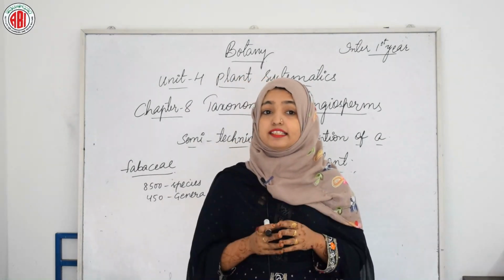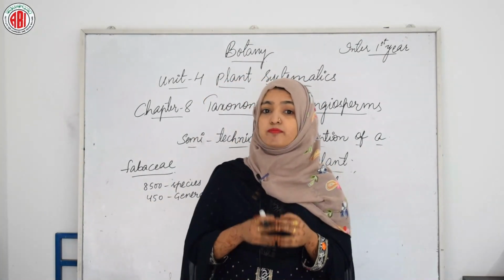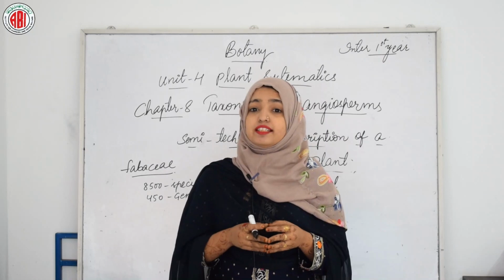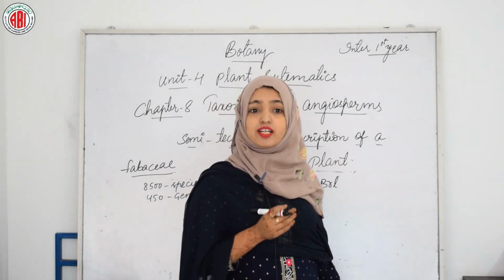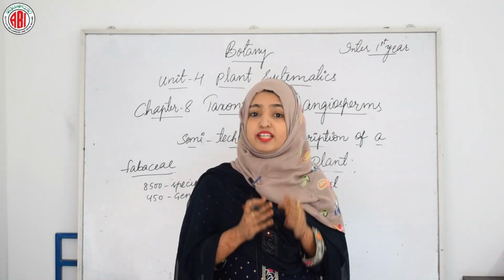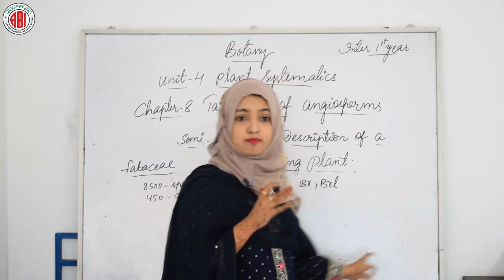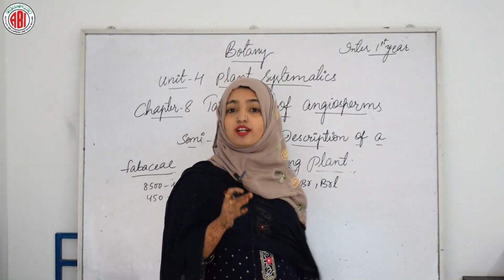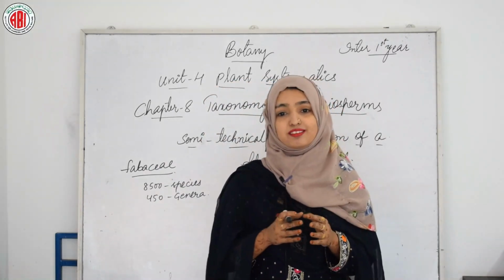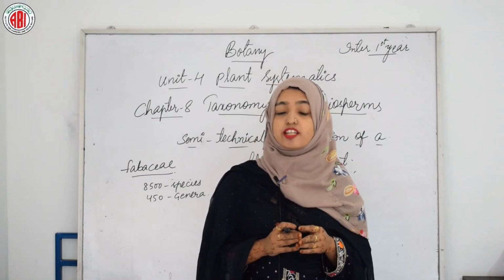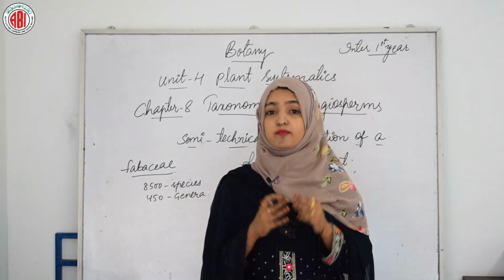So coming to the calyx, it will have 5 sepals and it will be gamosepalous, valvate or imbricate aestivation can be seen, and the odd sepal is anterior. And coming to the corolla, petals are 5 in number and it will be polypetalous, papilionaceous, consisting of a large posterior petal that will be called the standard petal, 2 lateral petals that will be called wing petals, and 2 anterior fused petals that will be called keel petals, enclosing the stamens and pistil, and vexillary or descendingly imbricate aestivation can be seen here.